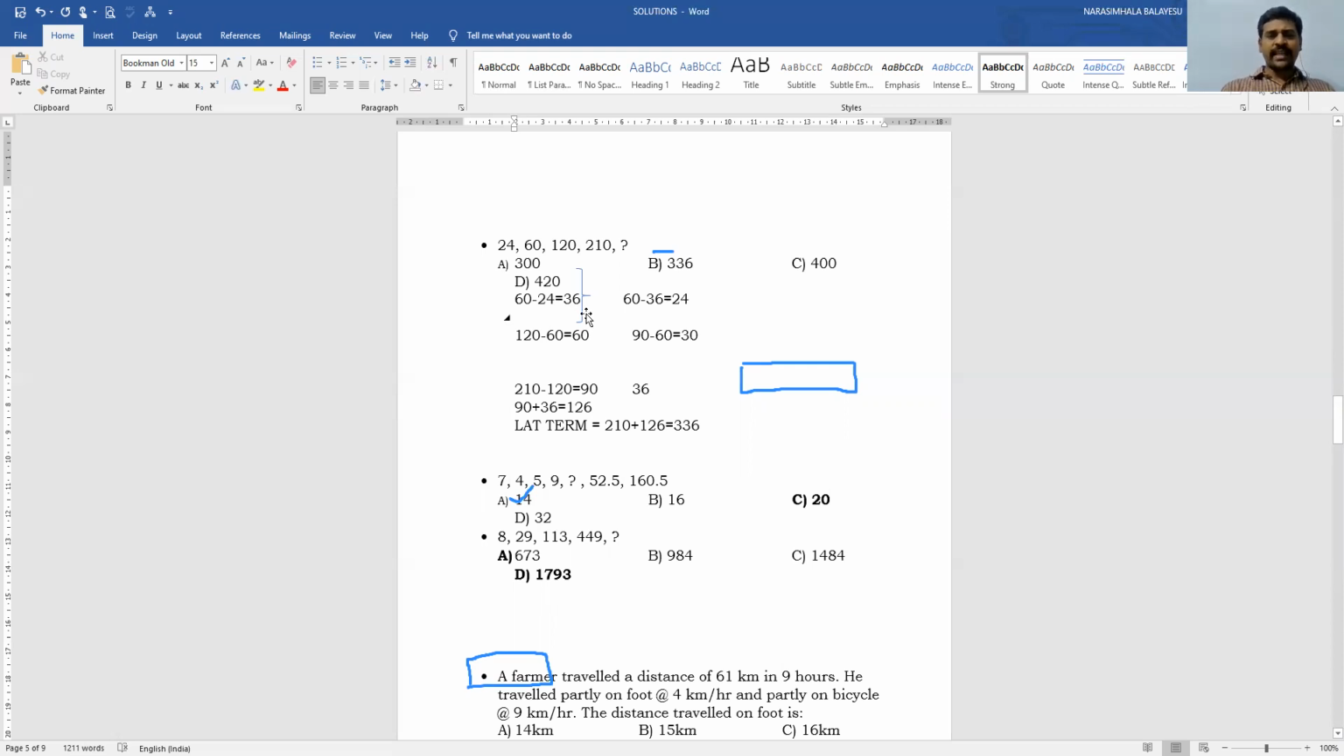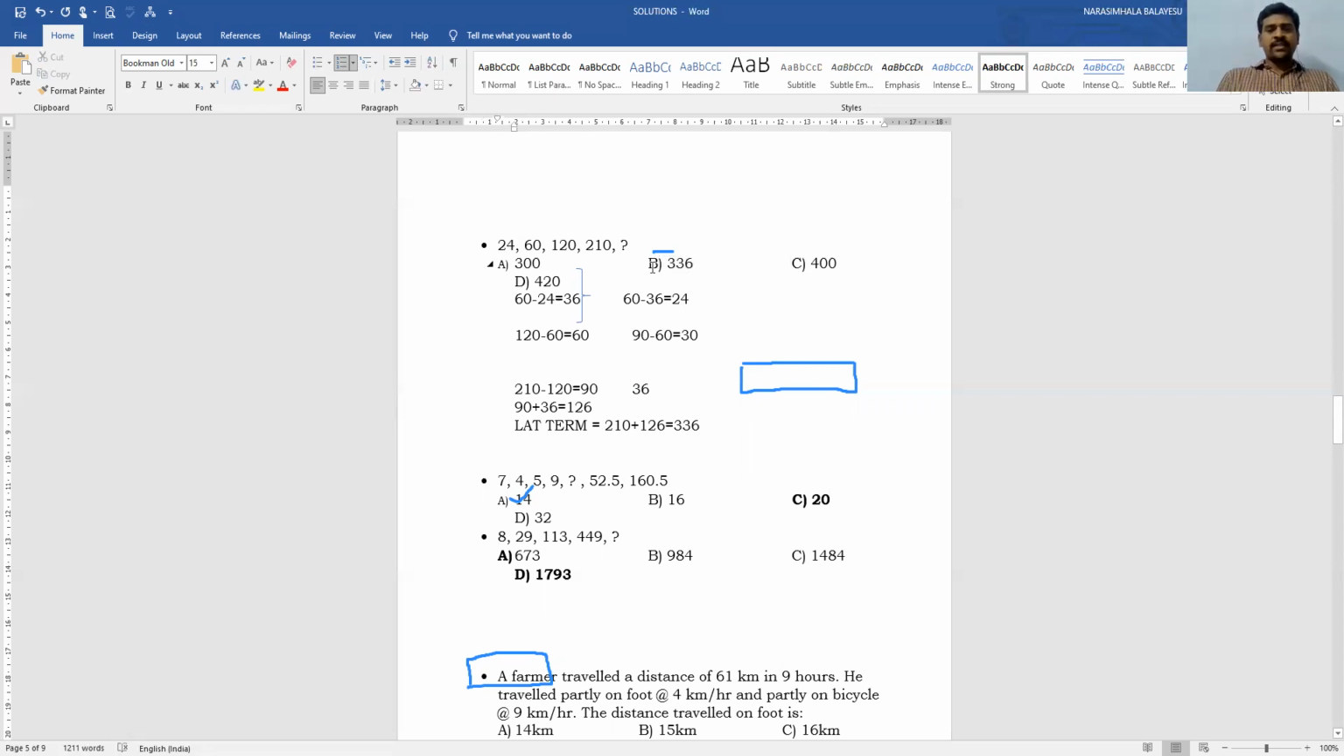No. Then go for the second level. In the second level, 60 minus 36. What is the value? 24. 90 minus 60, 30. So how much you have? 24 plus 6, 30. Then 30 plus 6 is equal to 36. Therefore, for this 90, I am going to add 36, and then it becomes 126. So therefore, for 210, you add 126, then the value will become 336. So the answer for this question is 336.